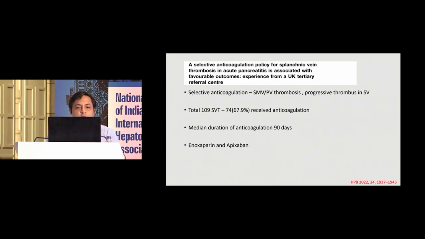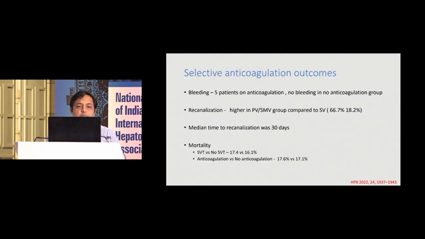So 67% of the patients received anticoagulation. The anticoagulation used was enoxaparin and apixaban. And what they found is the bleeding risk is not significantly different between the two groups. The recanalization was significantly higher in patients who had portal vein and SMV thrombosis as compared to splenic vein thrombosis. Mortality was not significantly different between patients in whom anticoagulation was used and those in whom it was not.